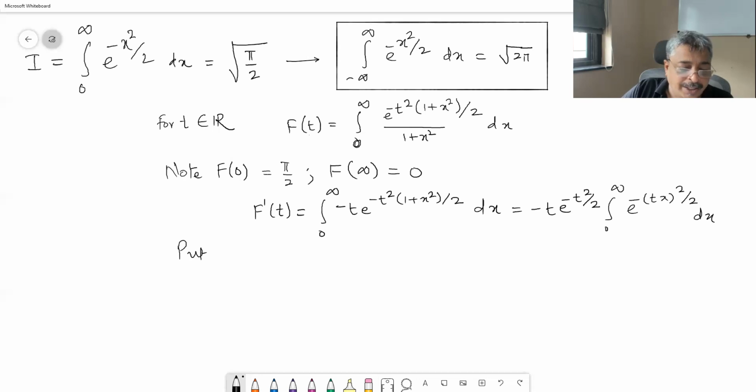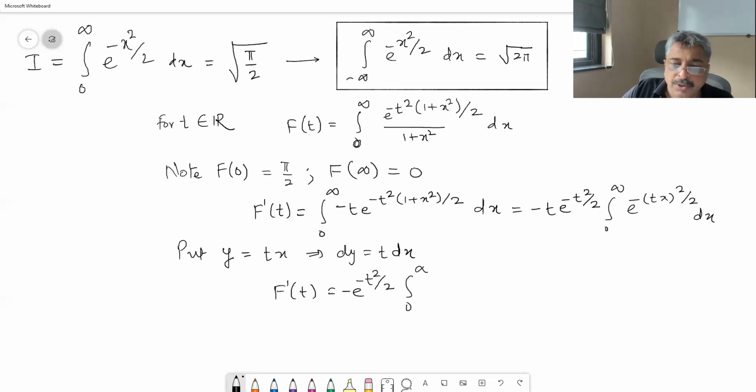Put y is equal to tx, which implies dy is equal to t dx. So f dash of t becomes minus e raised to minus t square by 2 integral 0 to infinity e raised to minus y square by 2 dy, which is minus I e raised to minus t square by 2. Correct?